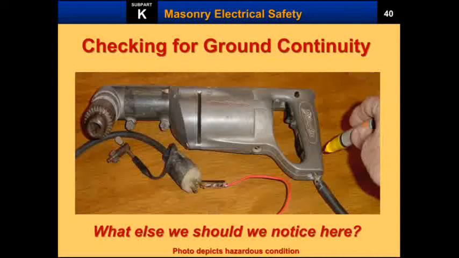Check the ground continuity using suitable testers, to see whether the electric appliance is grounded properly. In the figure you can see one drilling machine, and the plug is not insulated properly. A receptacle is worn out, and we are going to check whether it works or not.